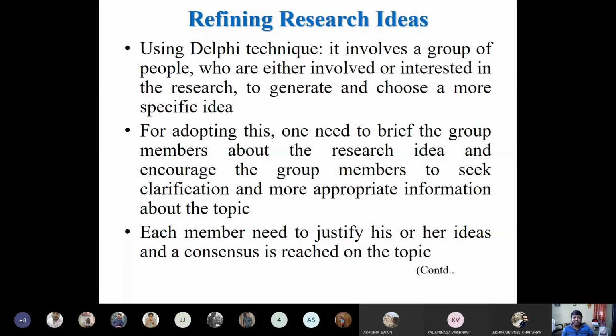How will you refine the research ideas? You interact with lots of people and take their advice. It is not only that you should interact only with your supervisor; rather, you interact with other professors or even your friends, whomever you know earlier, or if you have another network, you find the professors working in this area of research. You contact them through mail and establish a network with them. Then, taking the advice of everybody, you can develop and formulate your research ideas and also refine them in a very framed way.